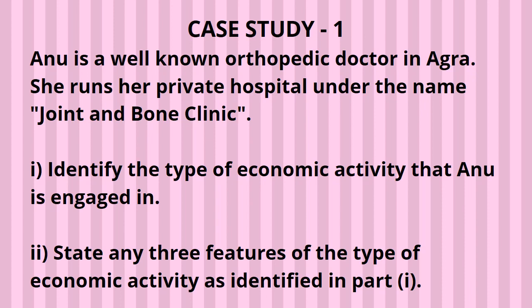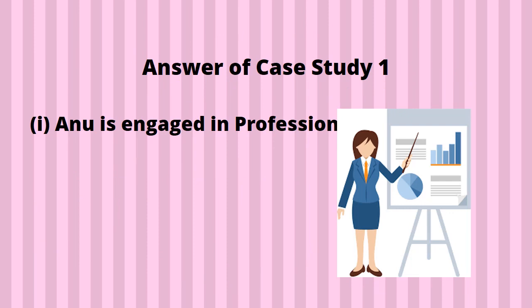Point number 2, state any 3 features of the type of economic activity as identified in part A. Means whatever identification you do in part number 1, in part number 2 you have to write 3 features of that identified economic activity. Answer of case study number 1. First number, Anu is engaged in profession.